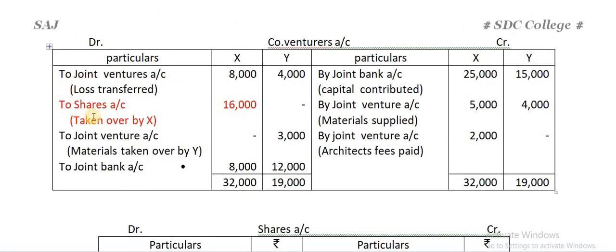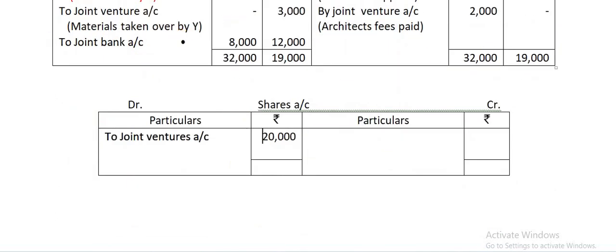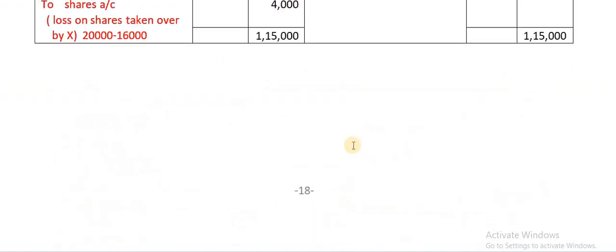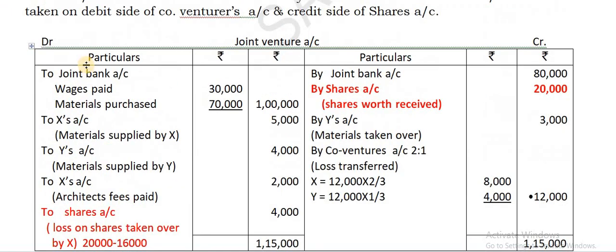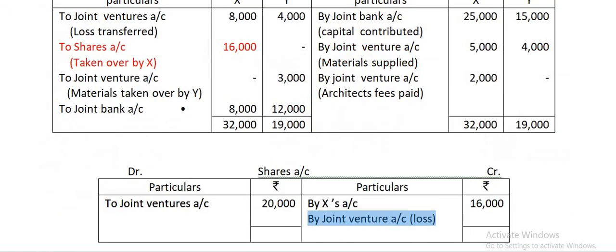To joint venture account, that's the total amount of shares received, 20,000. Here there is shares, credit side you write by X account, whatever the total worth at which it is being taken over. And there is a loss of 4,000 which is entered here, again by joint venture account, that is a loss 4,000. So total 20,000, stating this is the total amount being received. Shares worth 20,000 is received and it is being taken over by X at the valuation of 16,000. The balance 4,000 is regarded as a loss.